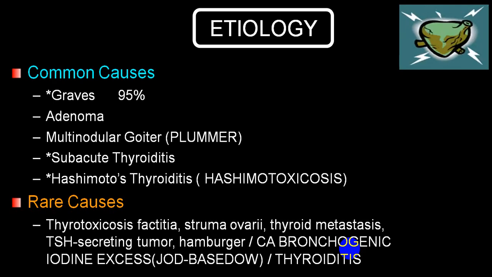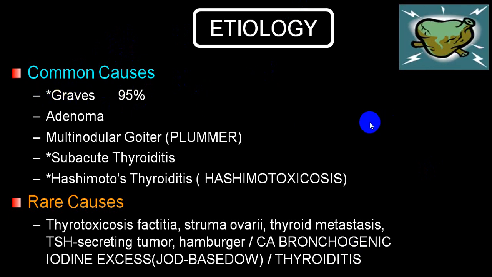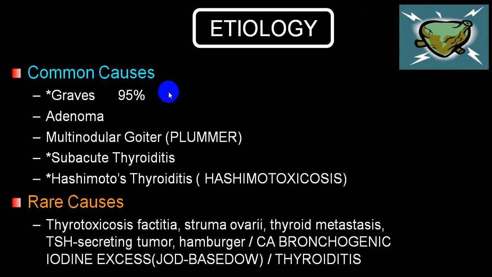Now we forget all those terms, we come to the common words. Almost 94% of the cases of thyrotoxicosis are because of Graves' disease, and this Graves' disease is because of excess TSH receptor stimulating antibody, sorry, not hormone. Antibody to the TSH receptor, and they are stimulating antibodies. The second group is because of adenoma or multinodular goiter, and when it is a toxic multinodular goiter we call it Plummer disease.